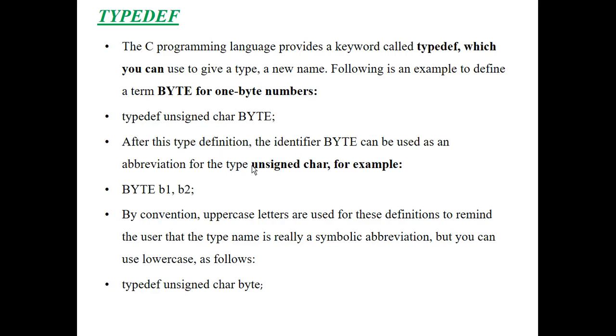So let's take this example first. Here, by using the Typedef keyword, I have created a new type called byte of character type, and after this type definition, the identifier byte can be used as an abbreviation for the type unsigned char. For example, here byte b1, b2. That means by using this byte type, we can define b1, b2 user defined variables. This is the main importance of Typedef in the C programming language.